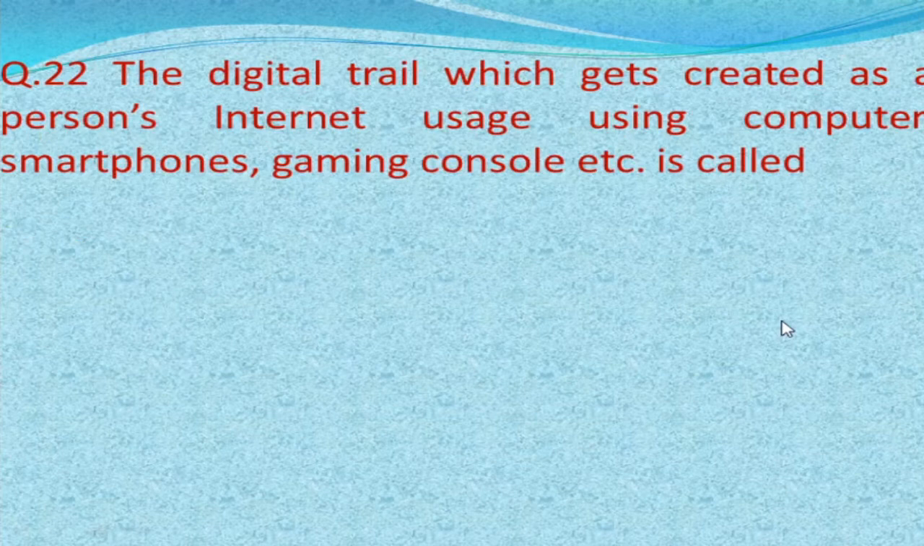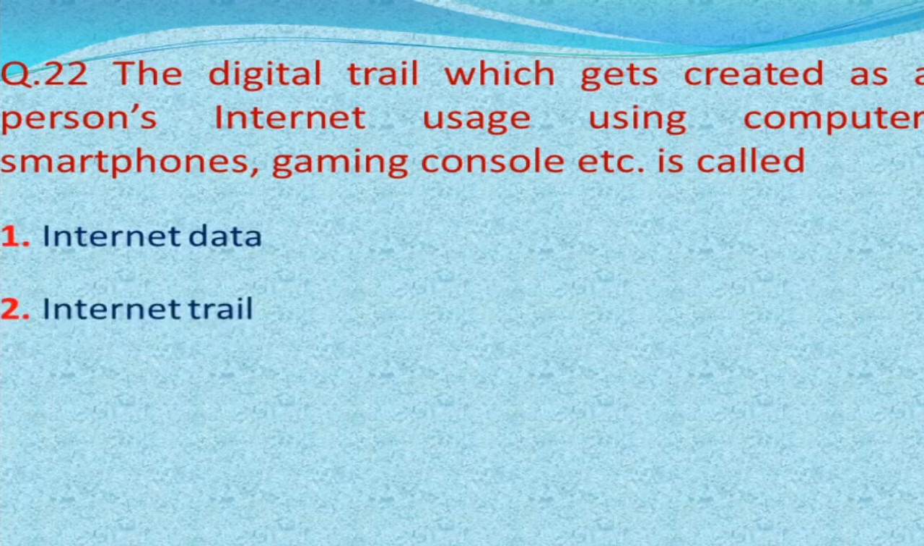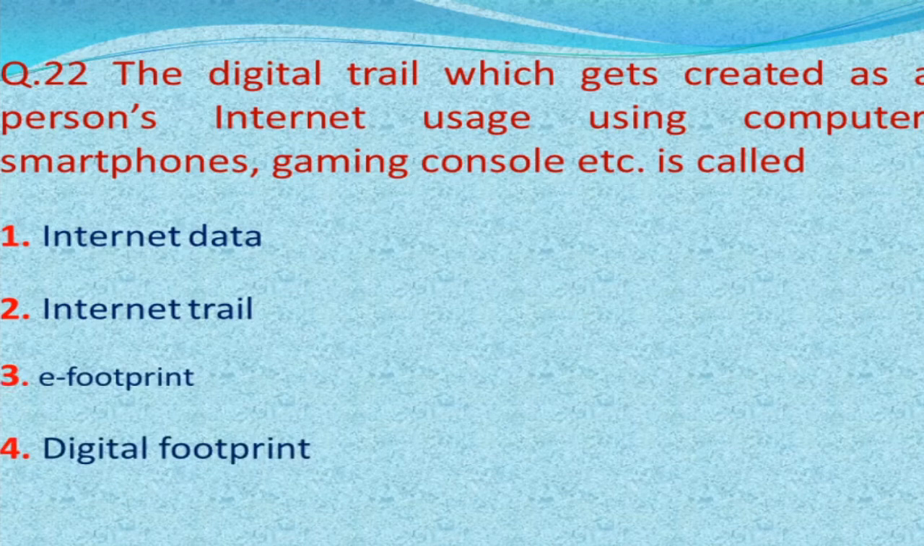The digital trail which gets created as a person uses the internet using computer, smartphone, gaming console, etc. is called, and our options are internet data, internet trail, e-footprint, digital footprint. And our correct answer is digital footprint.